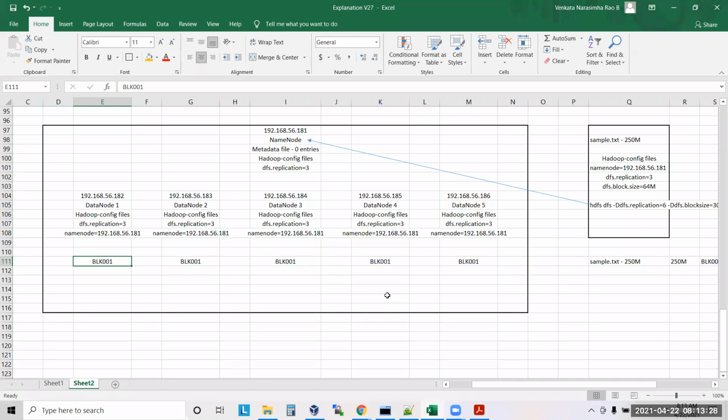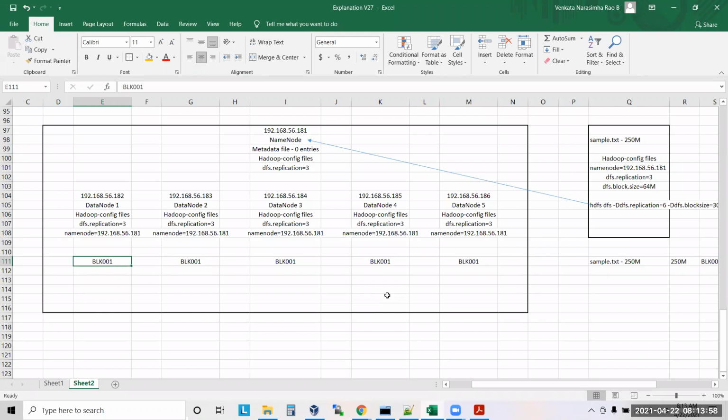Can you come back on your question? You have a total of 5 data nodes. 3 data nodes are full, and 2 data nodes have some space. Now you are writing a file with replication factor 3. Let's say you have space only to write 1 copy.